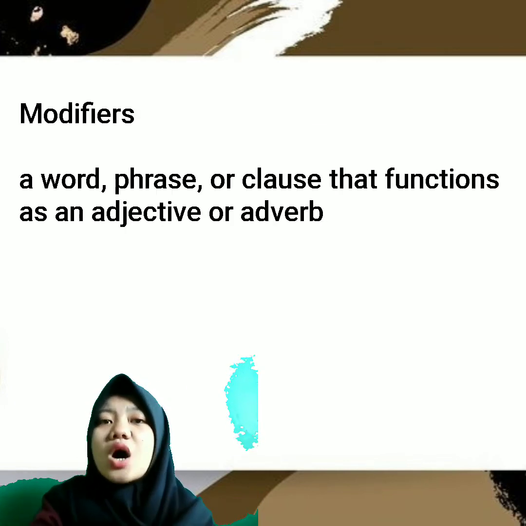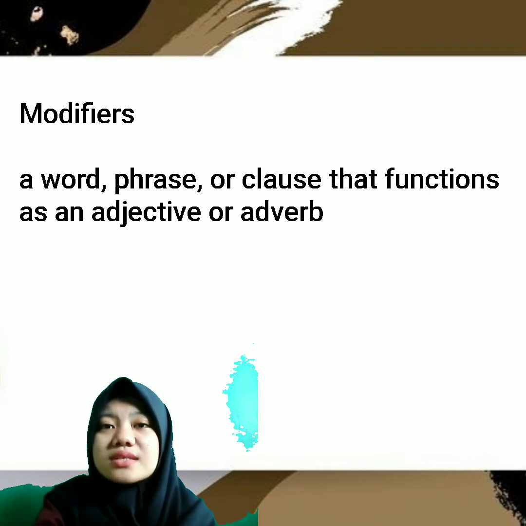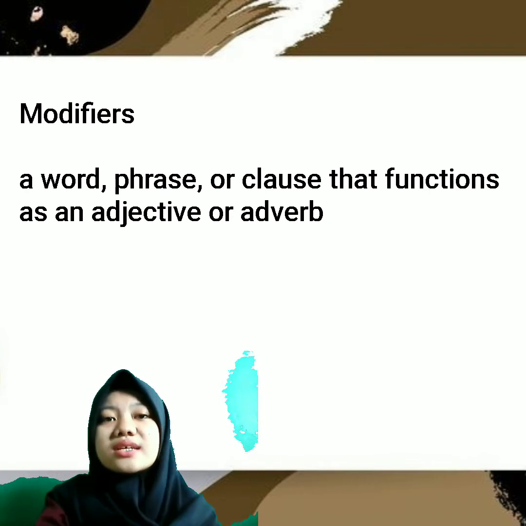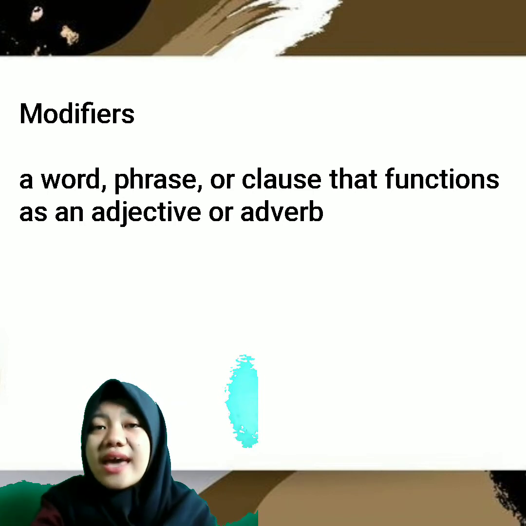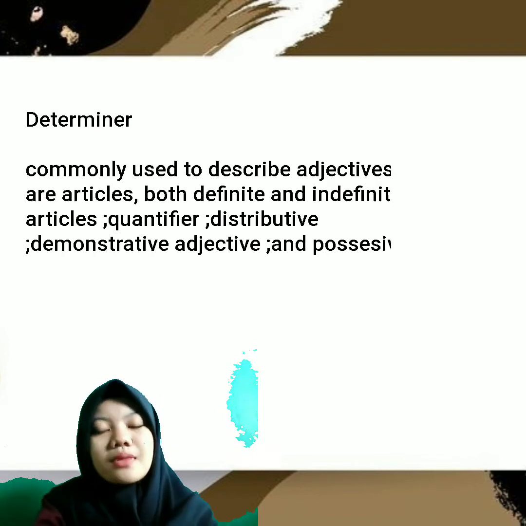The first is modifiers. A modifier is a word, phrase, or clause that functions as an adjective or adverb. In the case of adjective phrases, generally the modifiers used are simple adjectives or simple adverbs. And the second is about determiners.